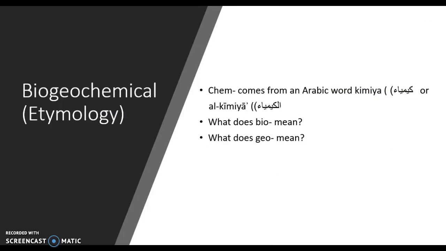So let's look at this word. Etymology. Etymology means the Latin and Greek word roots. Remember, we've talked about that before. And in my classroom, I have a little chart with those word roots. Well, chem comes from the Arabic word, and here we go. I don't know Arabic, but here we go. Kimia. All right. Also known as alchemia. But that's where chem comes from, for chemistry. But what does bio mean? What does geo mean?